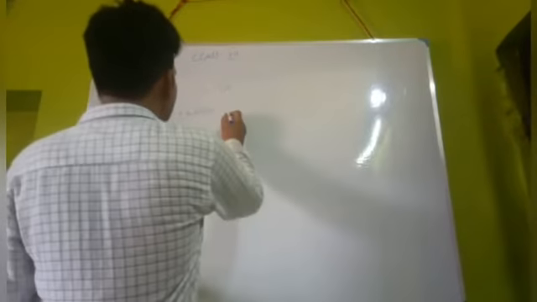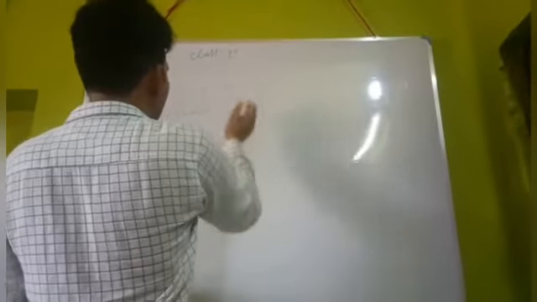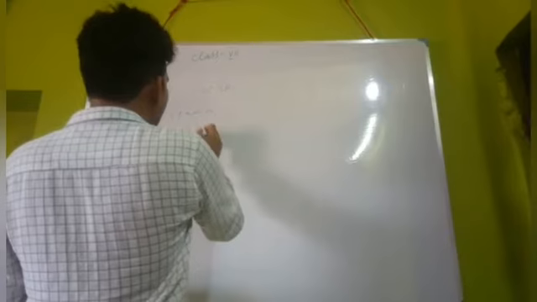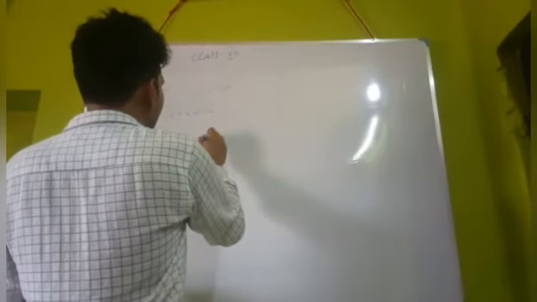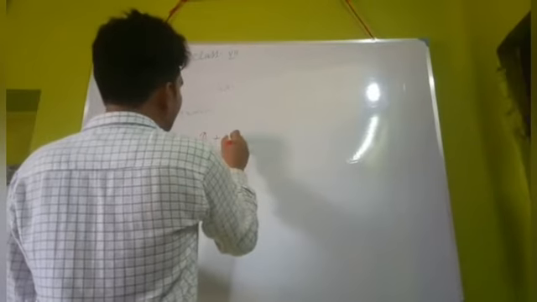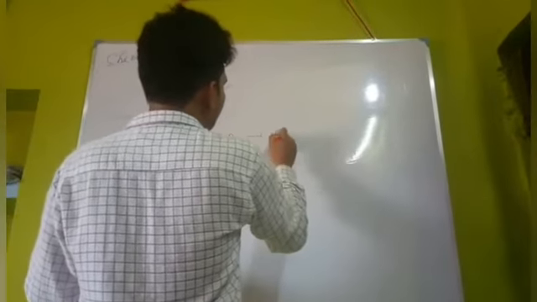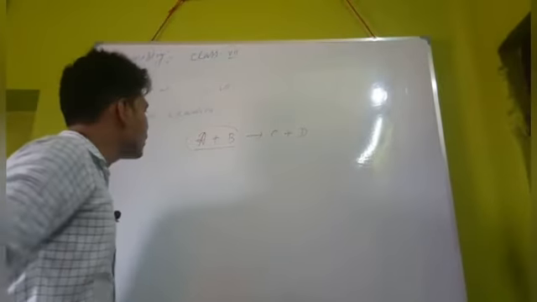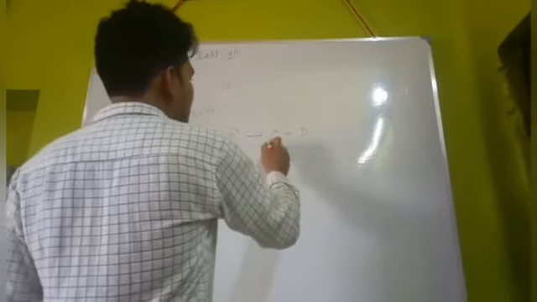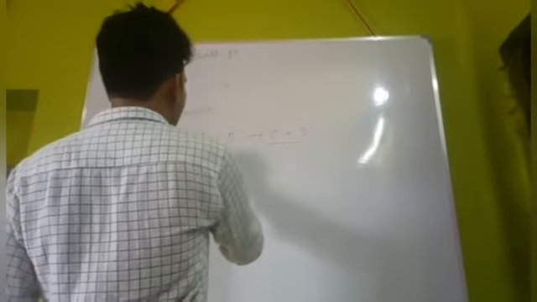This representation is called the chemical equation, such that if you write down the symbols of two reactants A plus B, then C plus D. So if these two symbols represent two compounds, and C and D are the products.